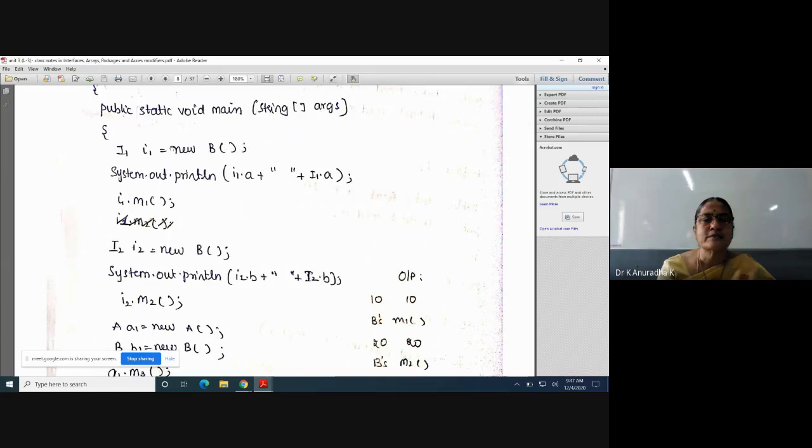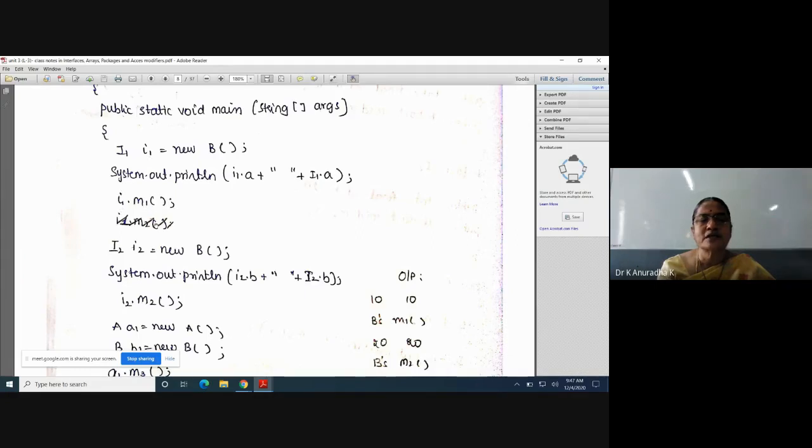So with this I1, I can access all the members of the interface I1. Here with this I1, I1.A, because A is a static variable, we can access static variables with the interface name also. So for static variables we can use the reference variable or the interface name. That's why I1.A. Next, inside I1 we have only one abstract method, that is M1. That's why I1.M1.